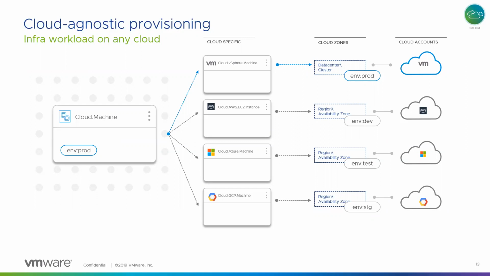However, if you give a tag which says env dev, VRA will understand that it's a development instance and hence needs to be provisioned in AWS, and will do so accordingly. So the advantage of this is that with one blueprint, you can essentially provision across all the clouds and not have any cloud specific content in the blueprint. The platform is intelligent enough to understand where it needs to be placed based on the tags or the metadata you attach to the deployment.